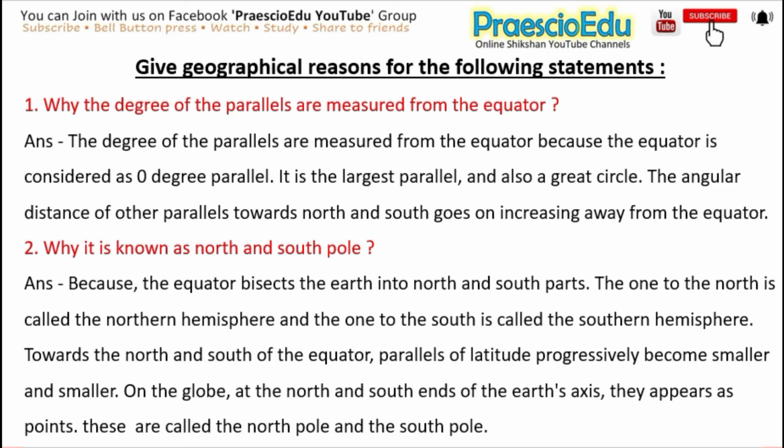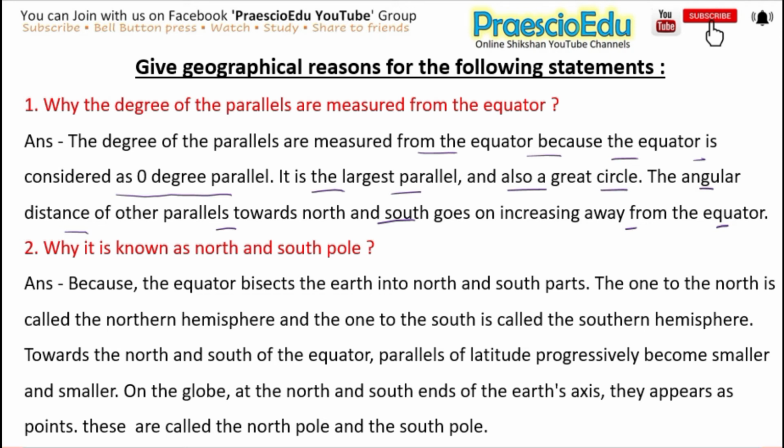The next one is: give geographical reasons for the following statements. The question is, why are the degrees of the parallels measured from the equator? And the answer is, the degrees of parallels are measured from the equator because the equator is considered as the 0-degree parallel. It is the largest parallel and also a great circle. The angular distance of other parallels towards north and south goes on increasing away from the equator.